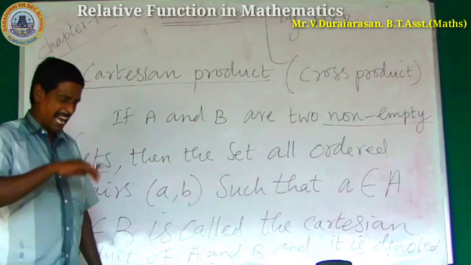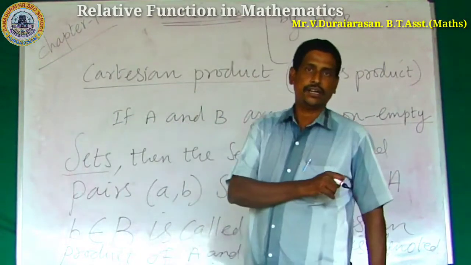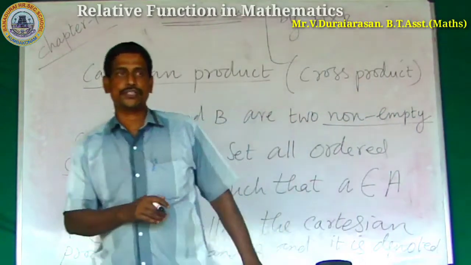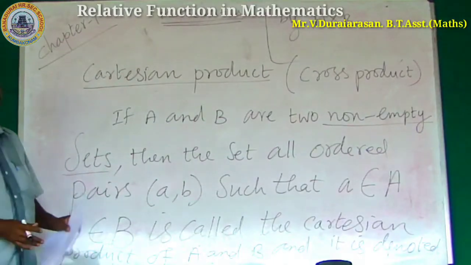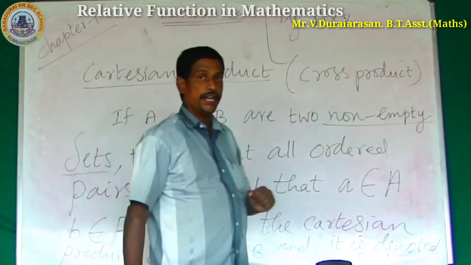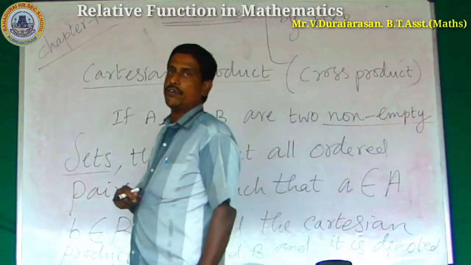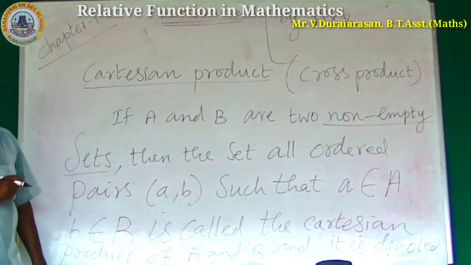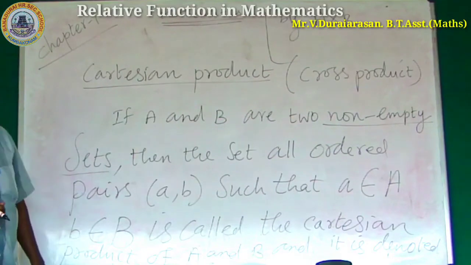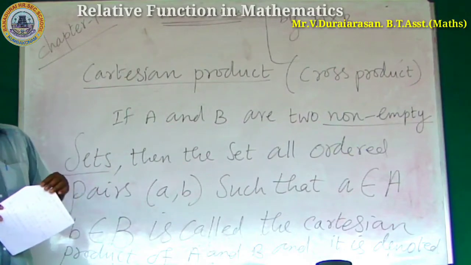Empty set means null set, void set: no elements in your set. So non-empty set means one or more elements are there in your brackets. One element or more elements in these parentheses is called a non-empty set.